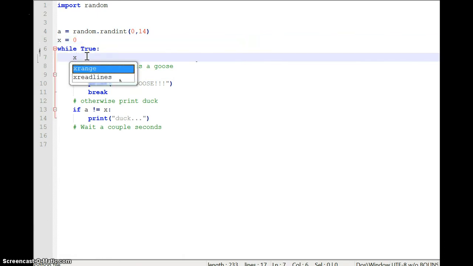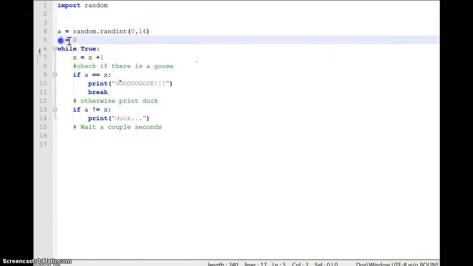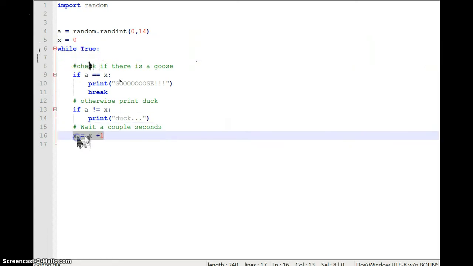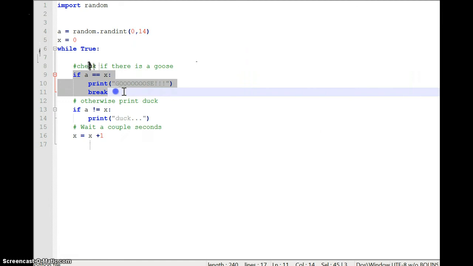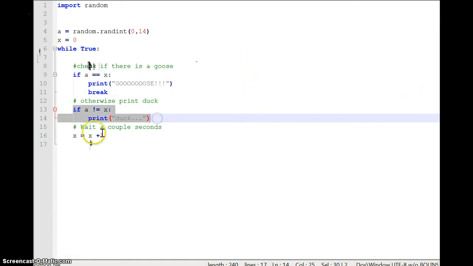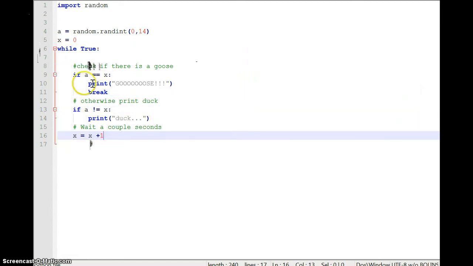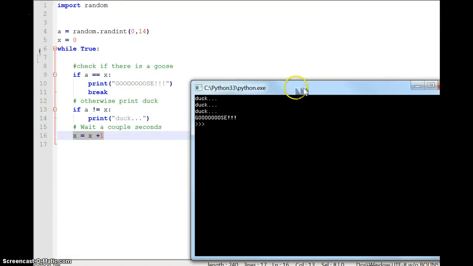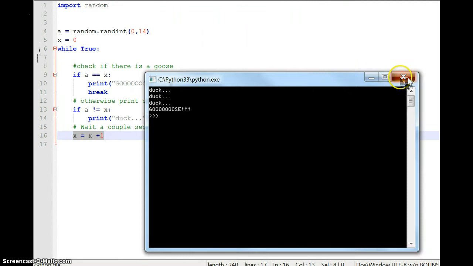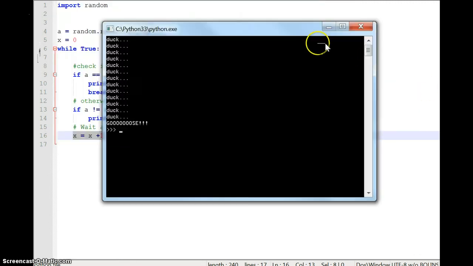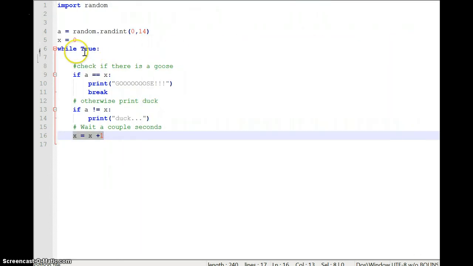And every time through the loop, I have to do X equals X plus 1. So now I start at person 0. Actually, I'm going to move this right here. We're going to check if person 0 is it. If not, we're going to print duck, then we're going to add 1. So a while true loop, we need to have a counter. That's no big deal if we need to have that, right? So this time it was the 4th person. We could run it again, and look, it's all the way down there. So that's kind of the difference between using a for and a while true loop.